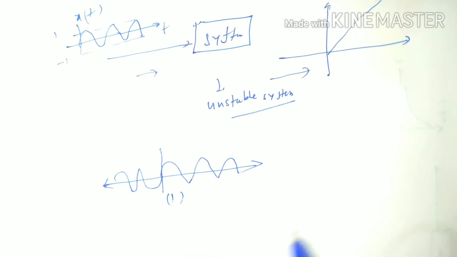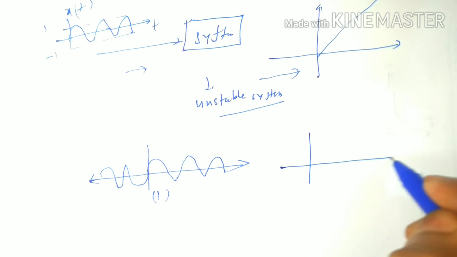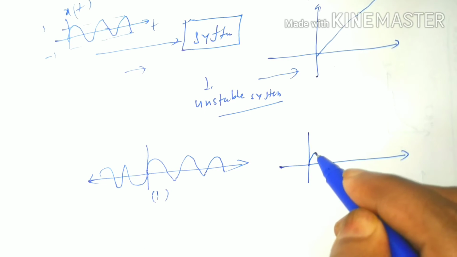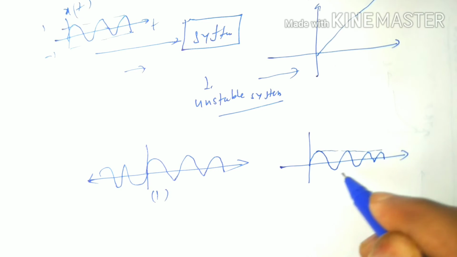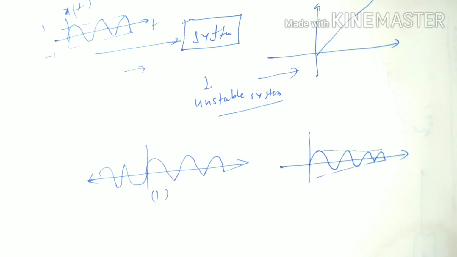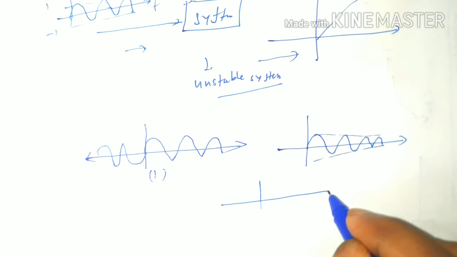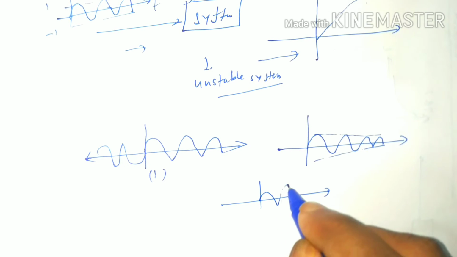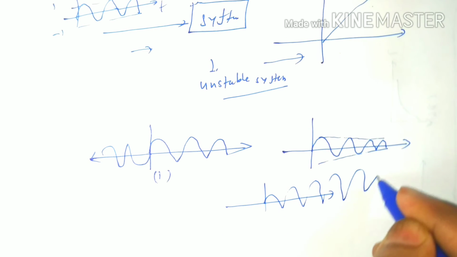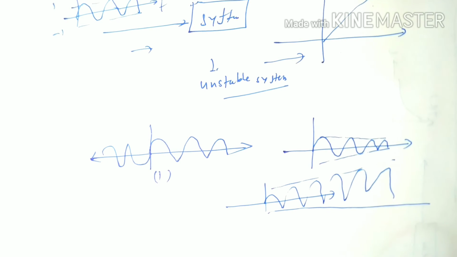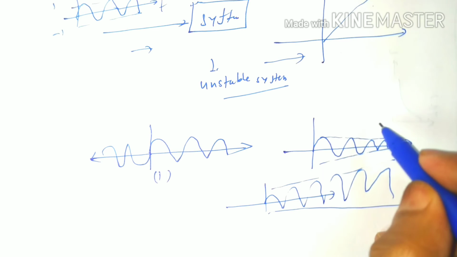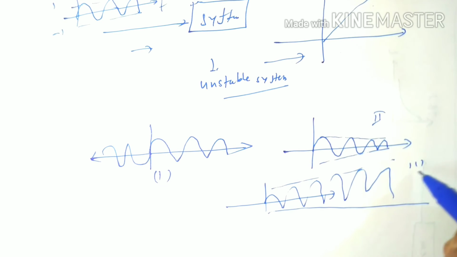One signal is like this and another signal is this one, where its amplitude is decreasing, and another signal is like this, where its amplitude is increasing. So we have to comment on whether each is a bounded or unbounded signal. This one is second and this one is third.